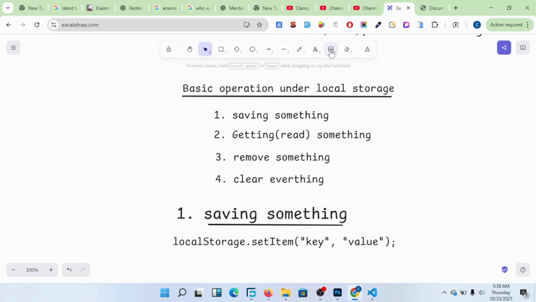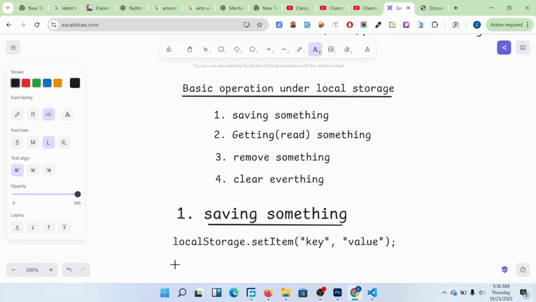I put local storage dot set item. Then inside this set item, I put the key, which is name, and the value, my name is Clancy.